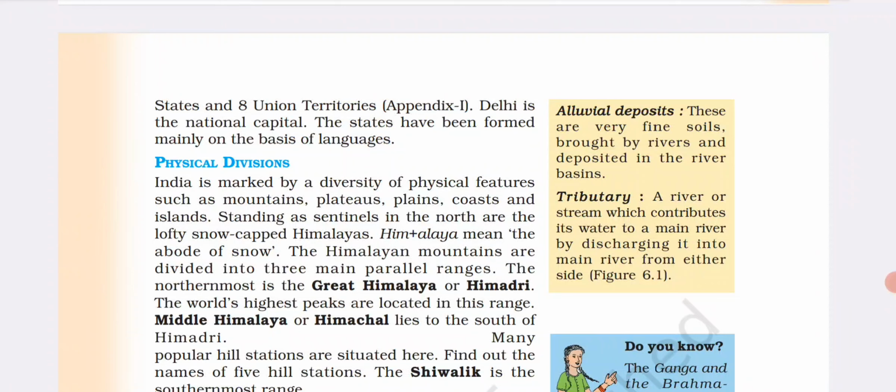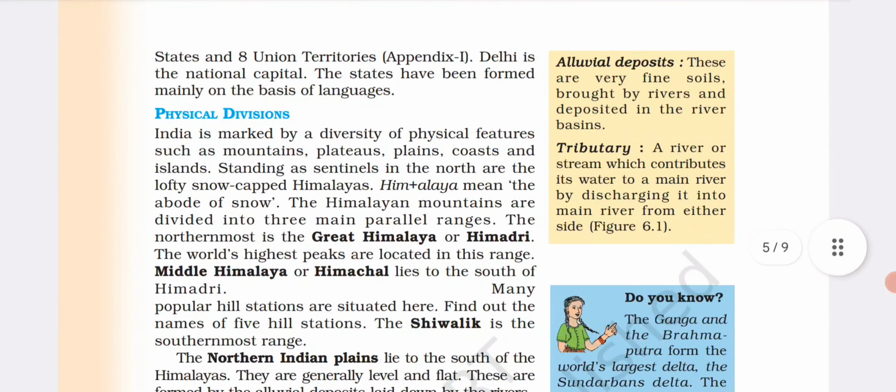Alluvial deposits: these are the very fine soil brought by rivers and deposited in the river basin. Tributary: a river or a stream which contributes its water to the main river by discharging it into the main river from either side.